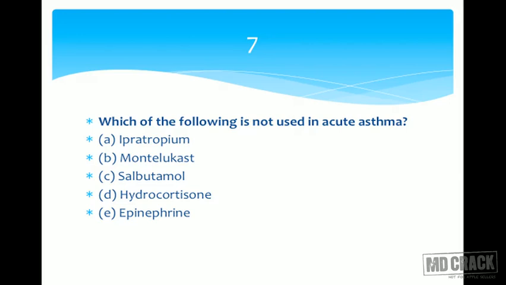So as far as children are concerned, once again, montelukast has great value. So I think we came to the right answer. Montelukast is not used in acute asthma. So that's your answer. So that was question number 7.